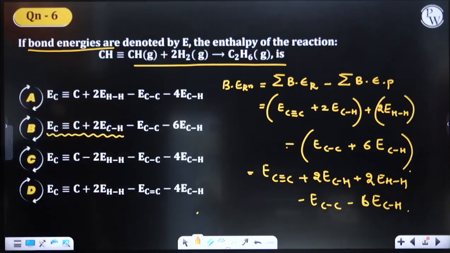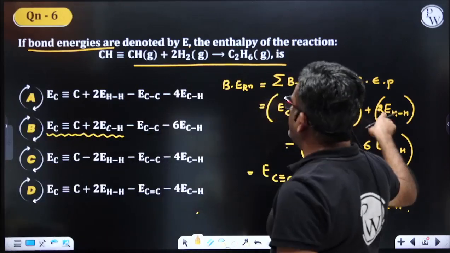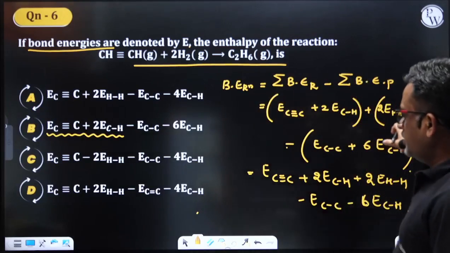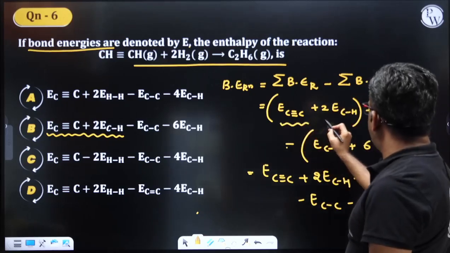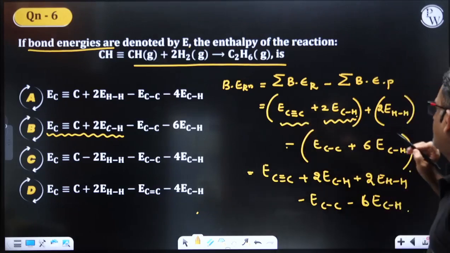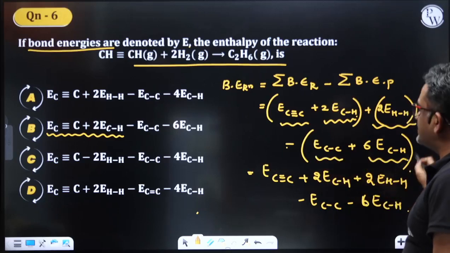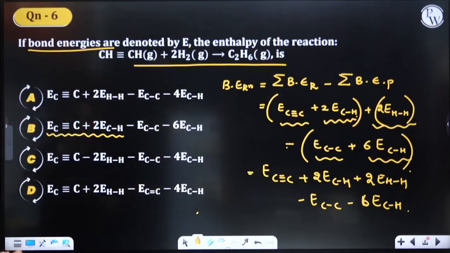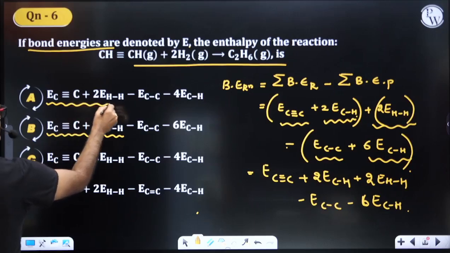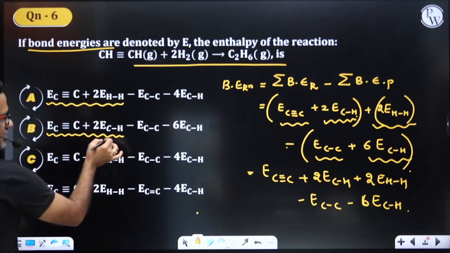Okay, then we have two EHH. This is C triple bond C, 2ECH, plus 2EHH, then C, then 6ECH. Okay, E C triple bond C, EHH. I think something is missing here. Okay, so this is correct, no? Rest of the part is correct.